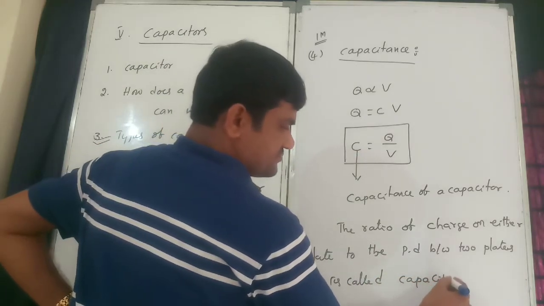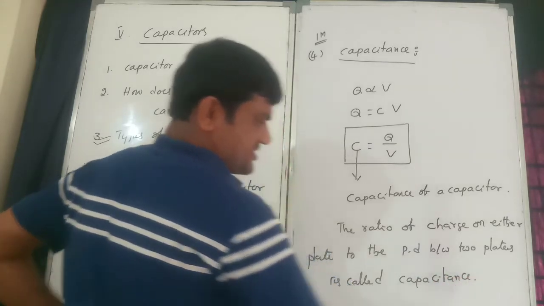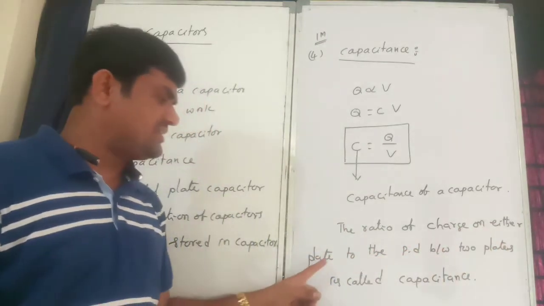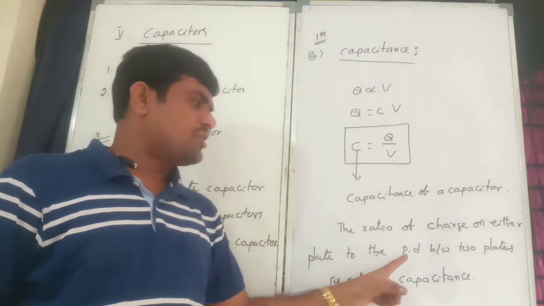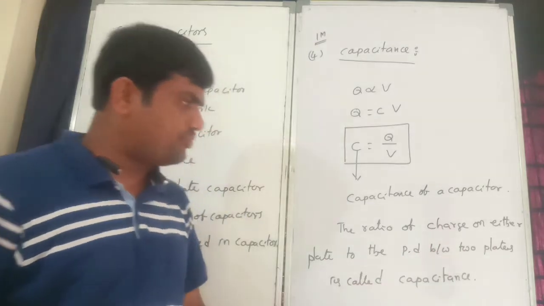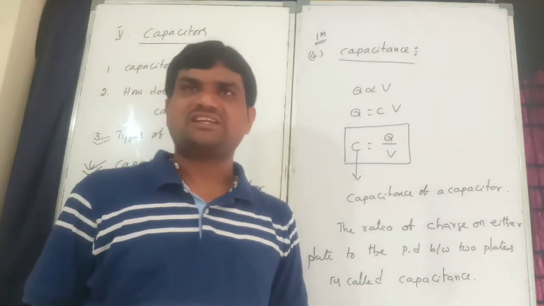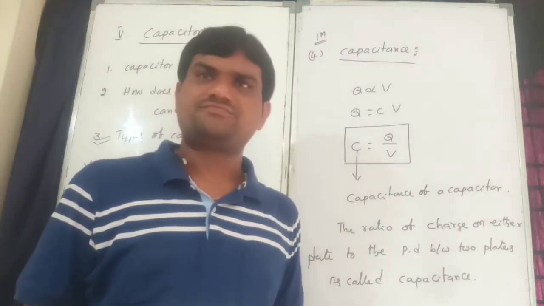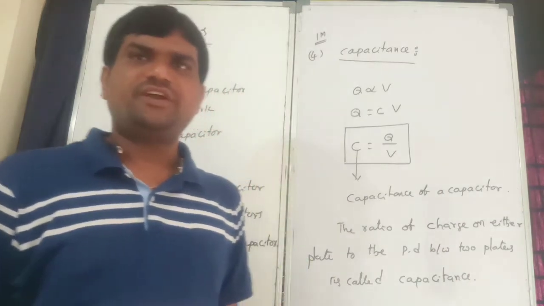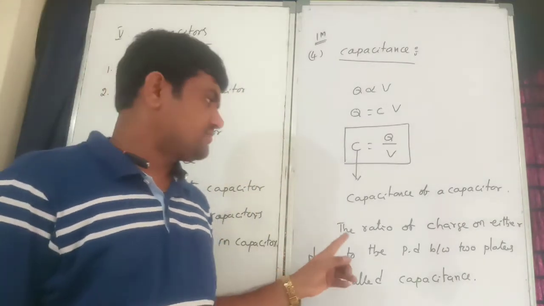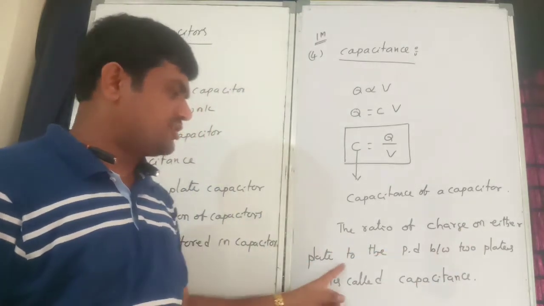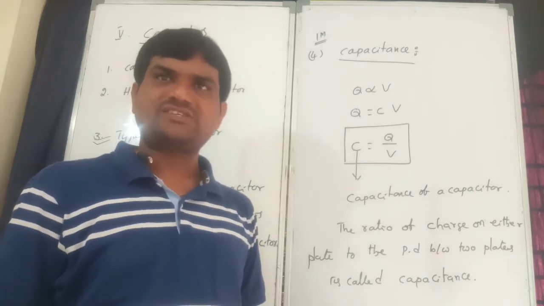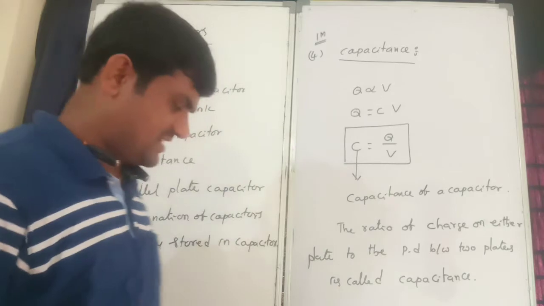Very simple definition. Very important 1 mark question: define capacitance. This is the definition. The ratio of charge on either plate to the potential difference between the two plates is called capacitance. Right? Okay.